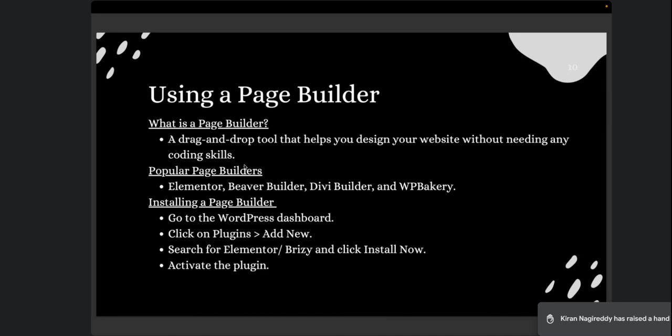So what is a page builder? It's a drag and drop tool that helps you design your website without needing any coding skills. Just like all these photo editing apps which you use, it's very similar. For a website, to design pages, you need a page builder. Page builder is very famous, very popular, and the most recommended is also Elementor.